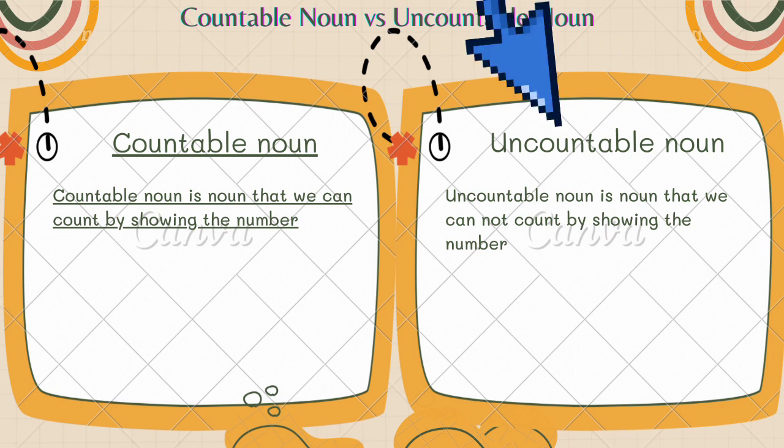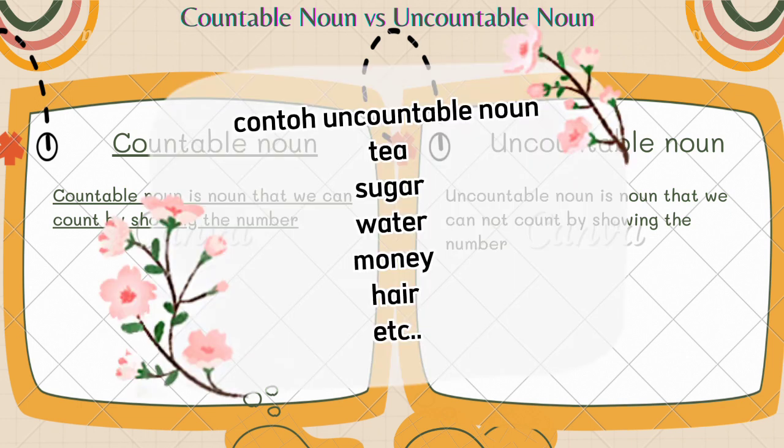That's for countable noun. And now, uncountable noun. Uncountable noun is noun that we cannot count by showing the number. So it means that there is no plural form from the uncountable noun. The examples of uncountable nouns are tea, sugar, water, money, and also hair, and many else.